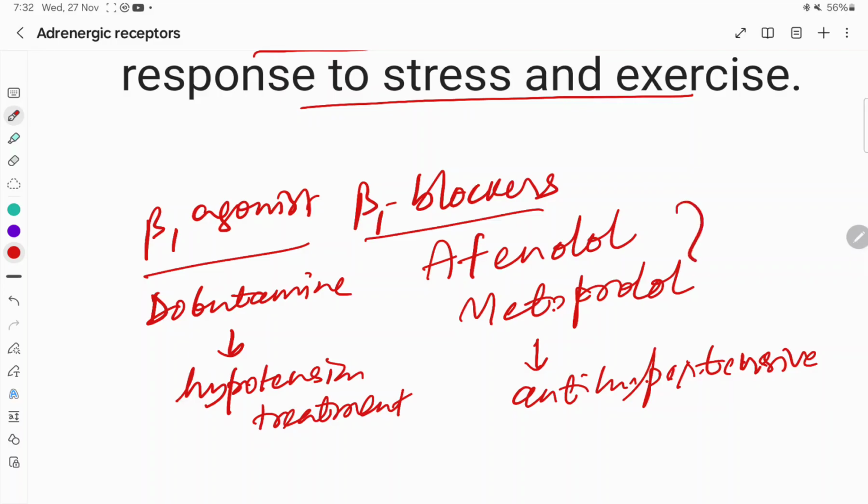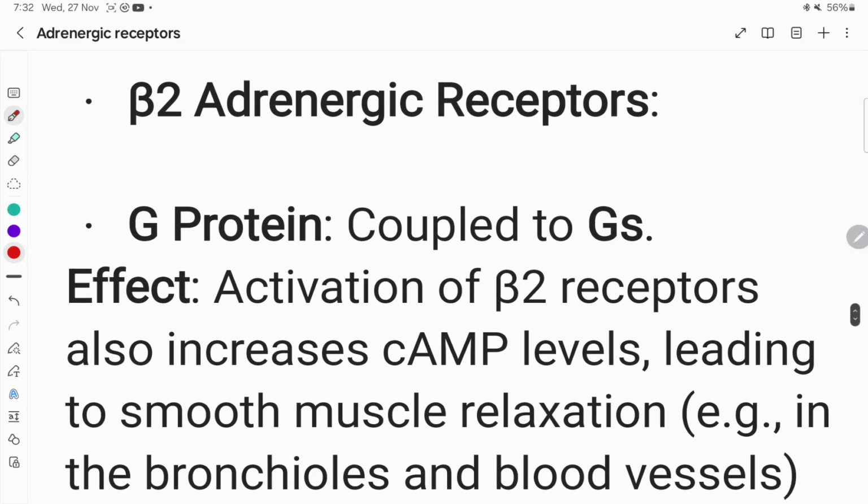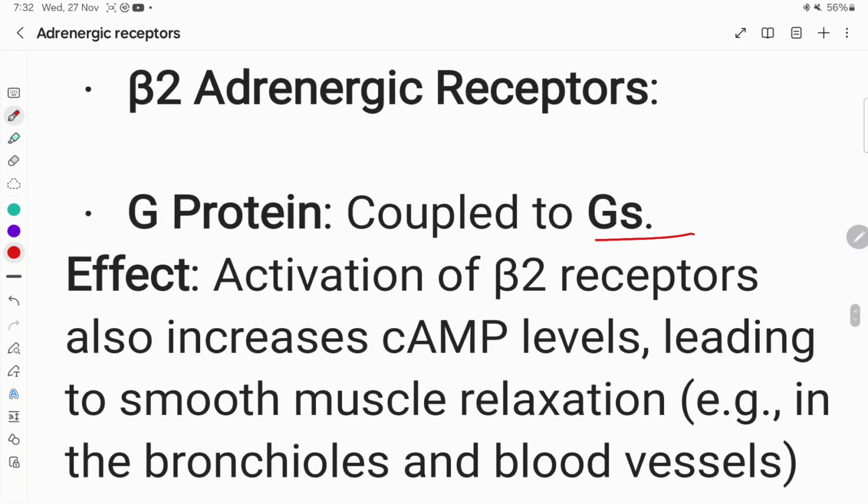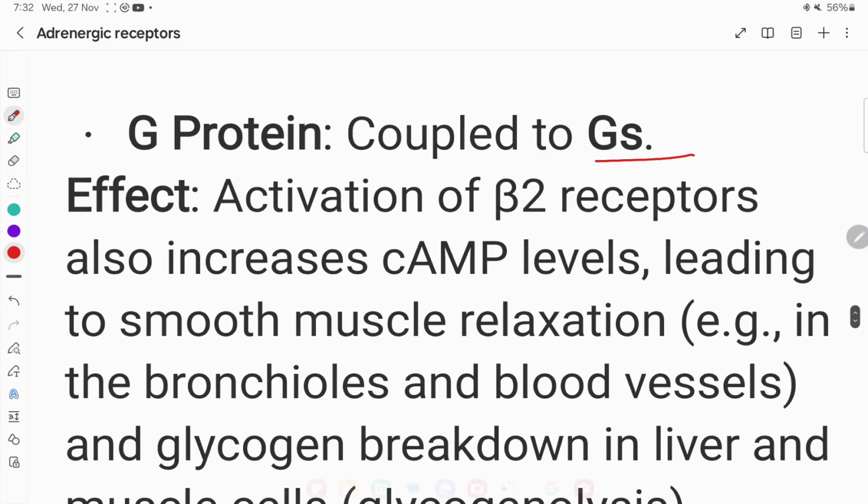And beta blockers can be used for hypertension treatment.